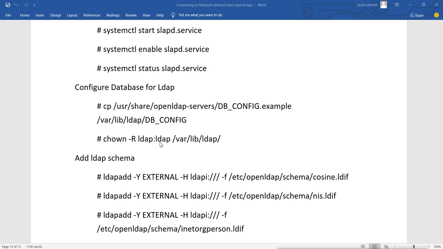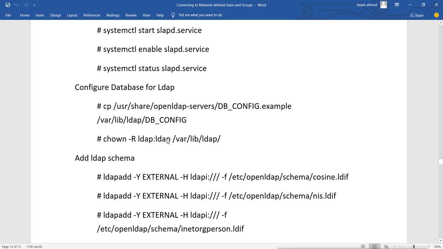We have to make sure that this user and group have appropriate permission on the files of this database directory. So we use the chown command on the database directory with the -R option. It will recursively change the ownership, meaning all the files and directories under this directory will be owned by this user and this group.